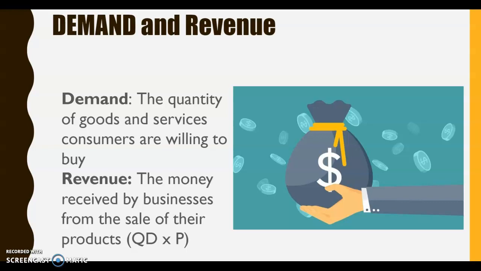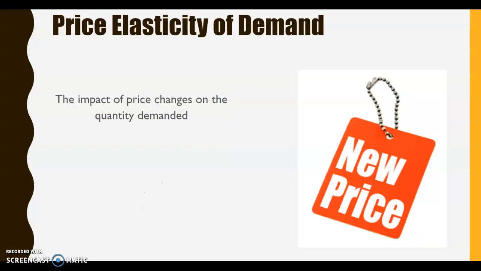So this is demand. So demand is the quantity of goods and services consumers are willing to buy. So this is the amount of face masks that people are willing to buy and the amount of beetroot burgers that people are willing to buy. So we would say things like the demand for face masks, the demand for beetroot burgers. Revenue is the money received by a business from their sale of products. So this is calculated by the quantity demanded times by the price. So the price for one face mask times by the quantity demanded, the number that people are willing to buy, and that totals our revenue, the money a business receives.